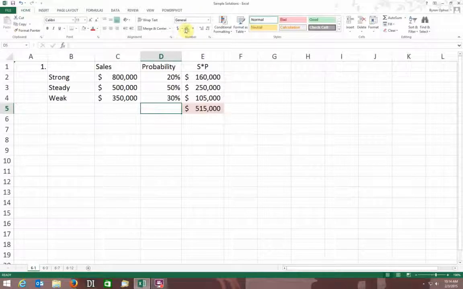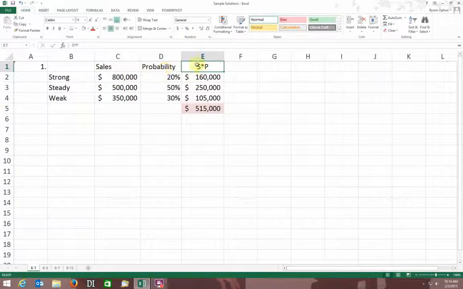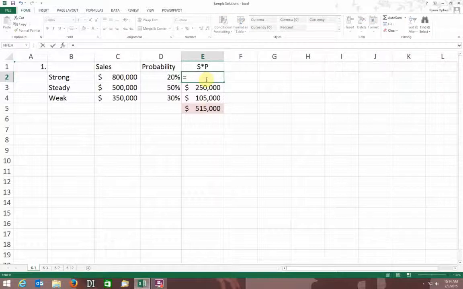Okay? If I don't get my decimals in there properly, and then if I want to change my decimals, I can do that up here, right? Or I can change it into a percent by clicking this up here. So then all we have here is I've just labeled it S times P, or my sales times my probability, and that's just going to be this column times this column. And so we hit equals, left click on that, hit my asterisk for my multiplication, left click on this one.